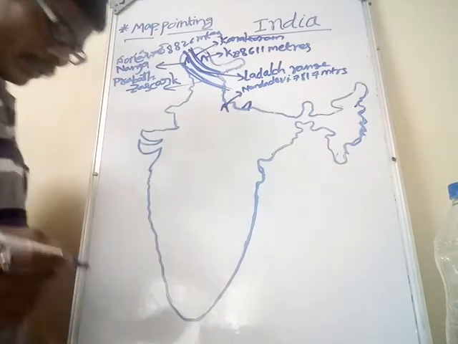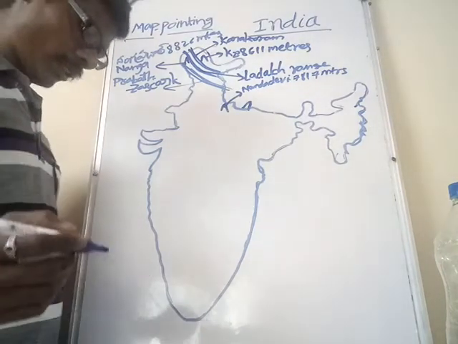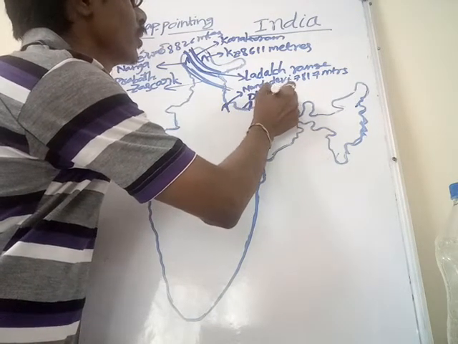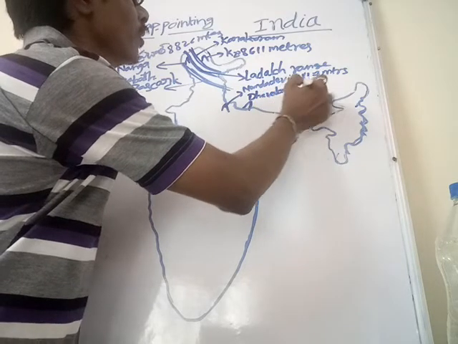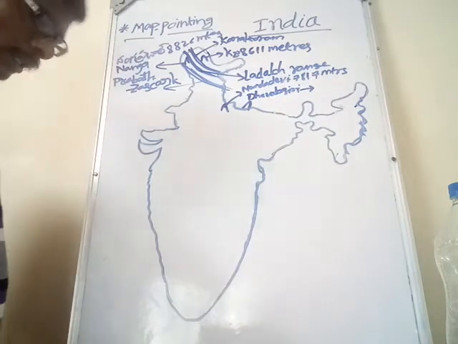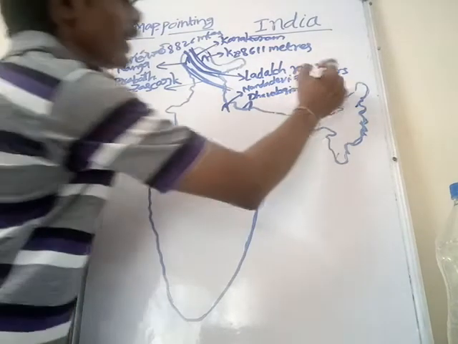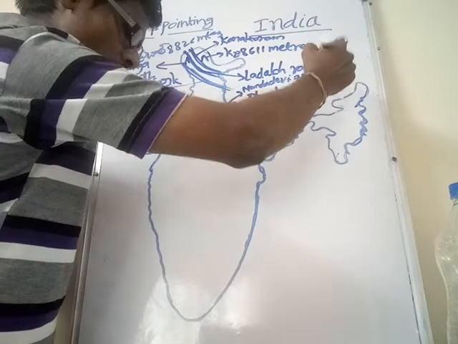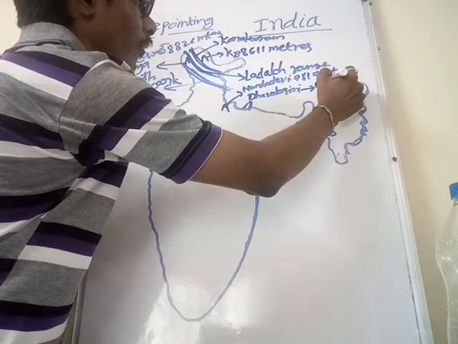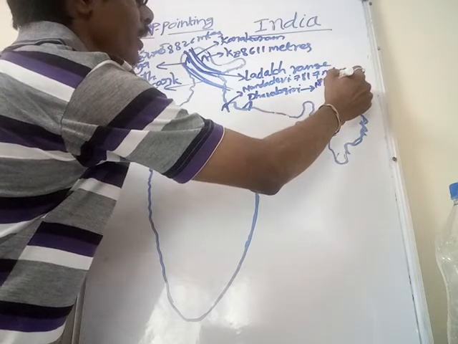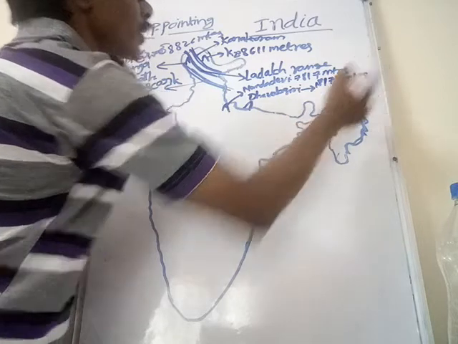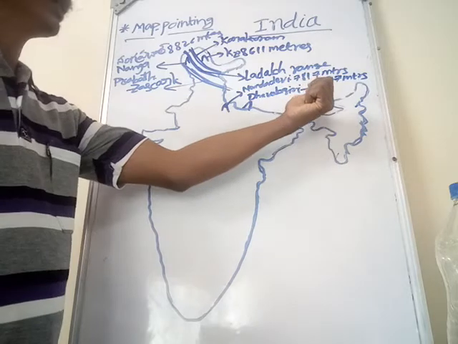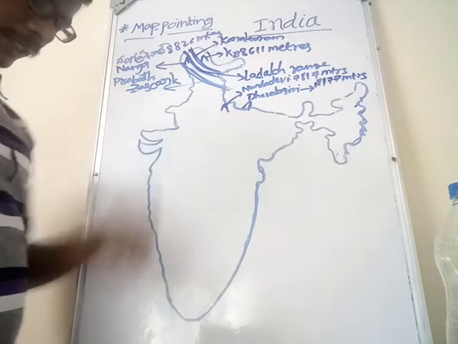Next one, the next important peak is Dhavalagiri. What is the height of the Dhavalagiri? The height of the Dhavalagiri peak in Himalayas is 8,177 meters.